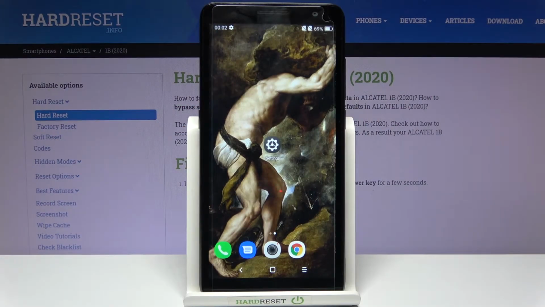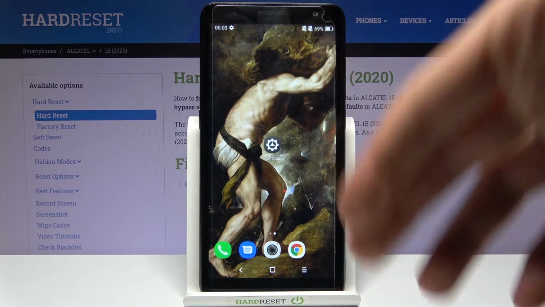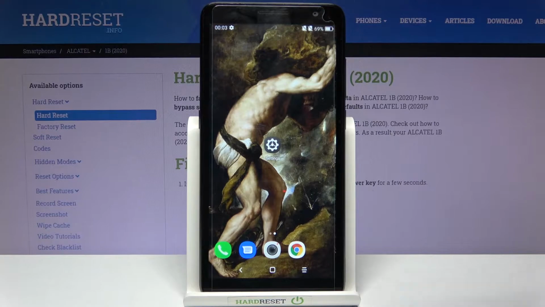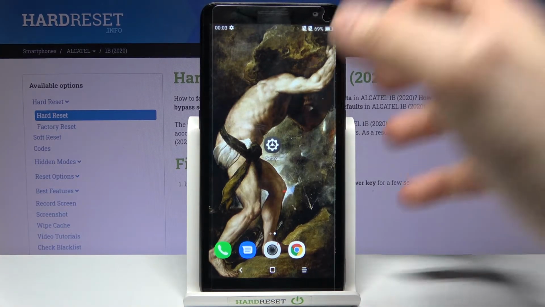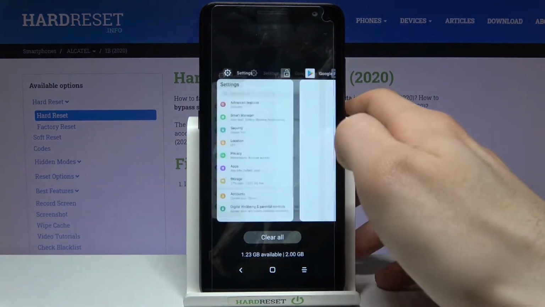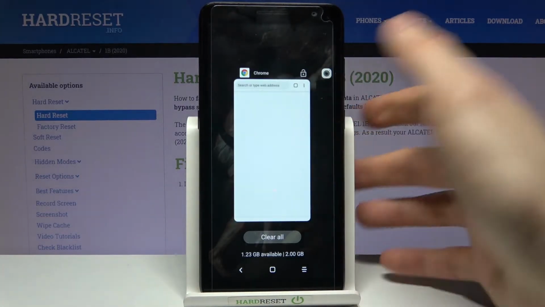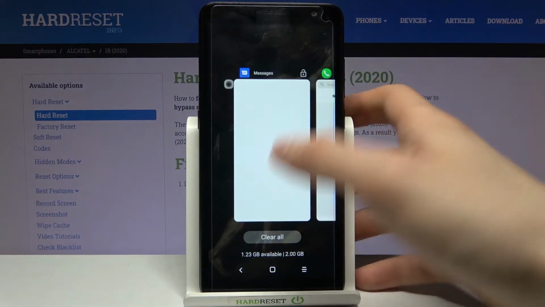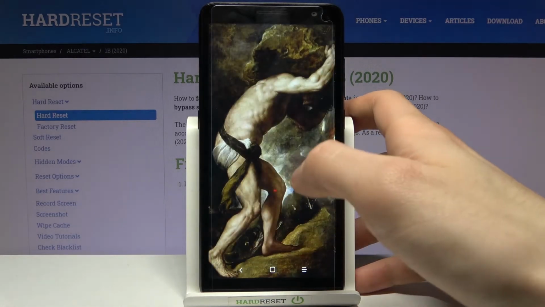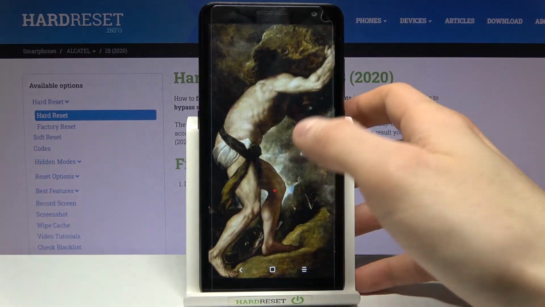Here I have ALCATEL 1B, and today I'm going to show you how to turn off running apps. If you have a lot of opened apps on your device, it could possibly cause your performance to drop lower. So what you can do about all these opened apps which you don't use right now, as you can see I have a lot of them here, to close them all, you can just tap clear all here, and after that all of these apps will be closed. And as you can see now I have no recent apps here at all.